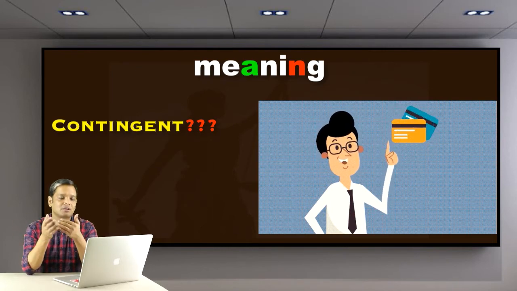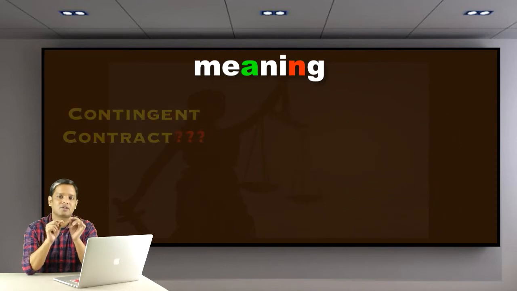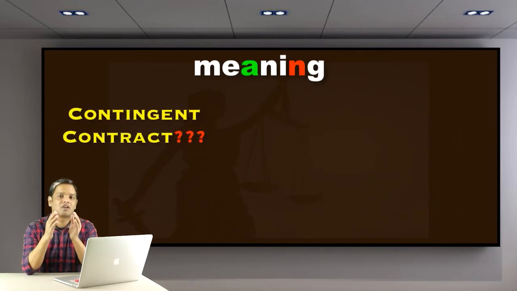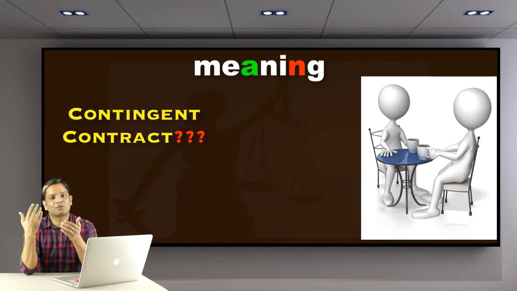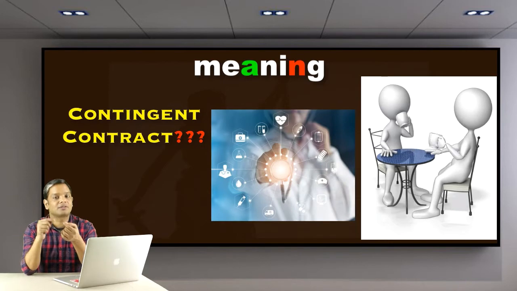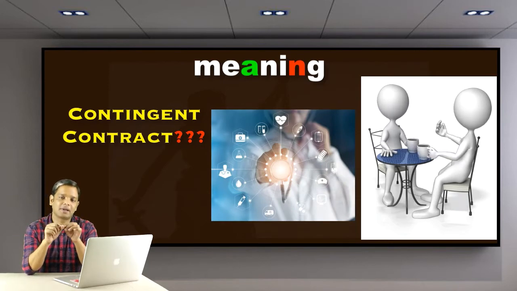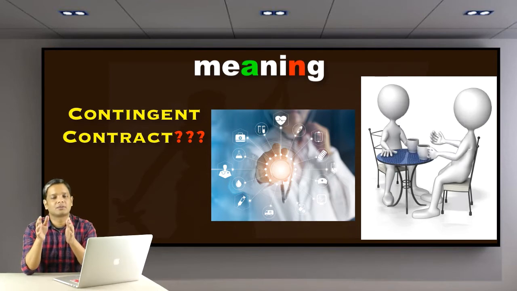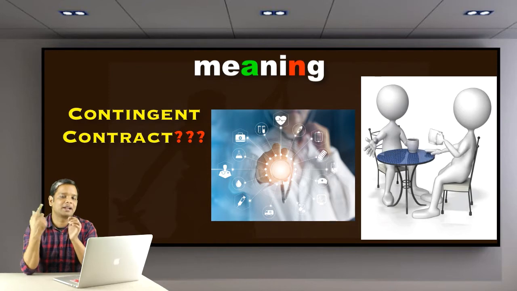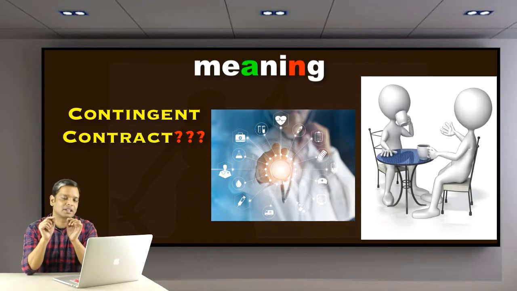Now come back to contract. So a contingent contract is a contract that is made over some future event. If that future event happens, only then this contract will be valid, or else it would be void. So that is depending upon some future event. So that is a contingent contract.